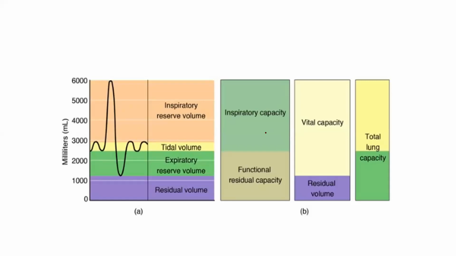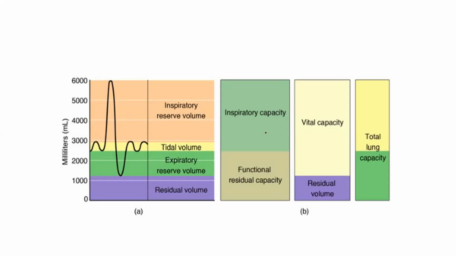Now, if you just have a look at this, this shows the tidal air that is around 500 milliliters for normal humans, and this is the normal volume that you inhale. Then the large changes in the graph show that an athlete has exercised, and athletes can take up a maximum of 3000 milliliters of air in their lungs.